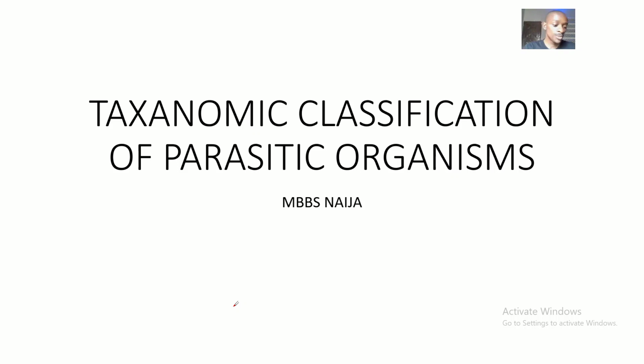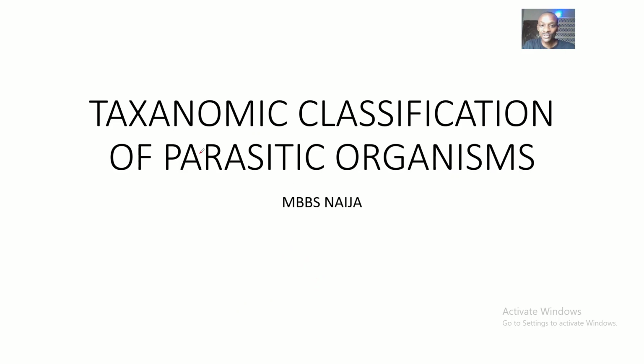All right, guys. Today we'll be looking at the taxonomic classification of parasitic organisms. We spoke about parasitic organisms, and we came to agree that parasitic organisms are basically organisms that depend on another organism for their nutrition and protection. Parasitic organisms cannot really survive on their own, or even if they survive on their own, once they come to their host, they tend to behave like they don't have anything, so that the host gets to take care of them on everything.